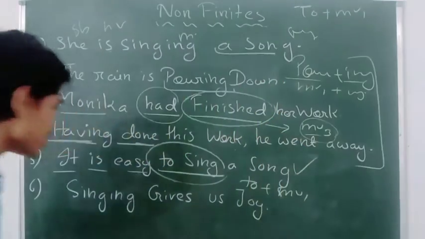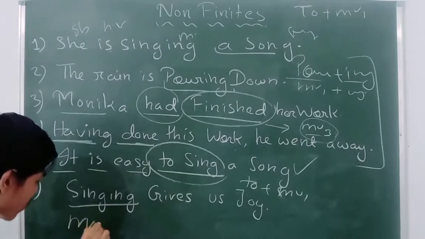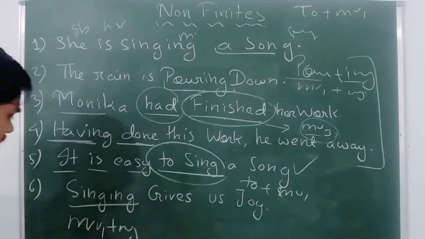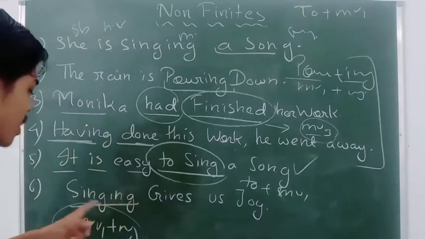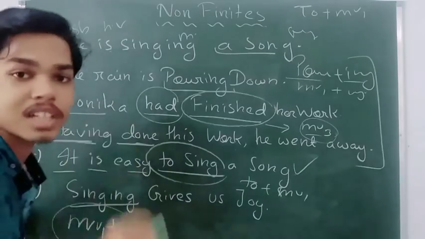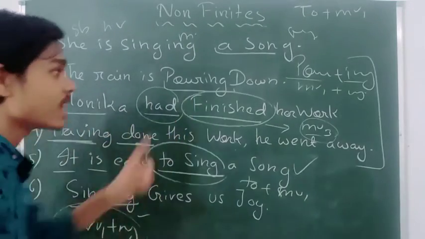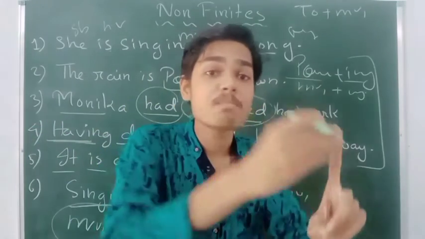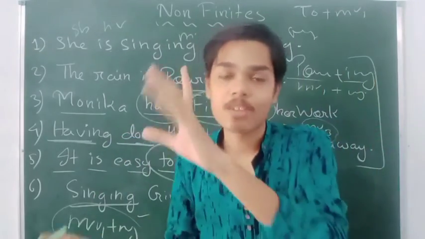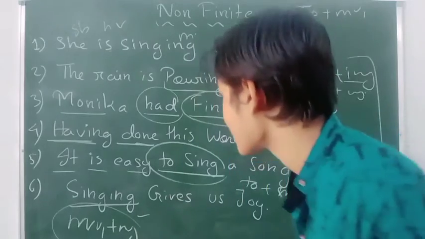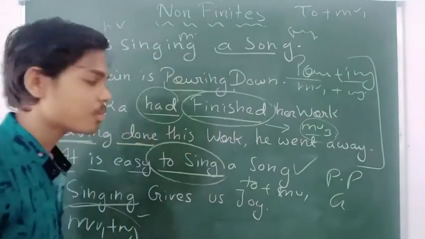For example, singing gives us joy. Singing: here we can see the main verb's first form plus ing, so this is an example of a gerund. How? Because here singing is acting like a subject, and we know that a subject is a noun. That's why this is a gerund. There is only one difference: a present participle acts like an adjective and verb, but a gerund acts like a noun and verb in a sentence. I hope your doubts are clear. So this is the difference between present participle and gerund.